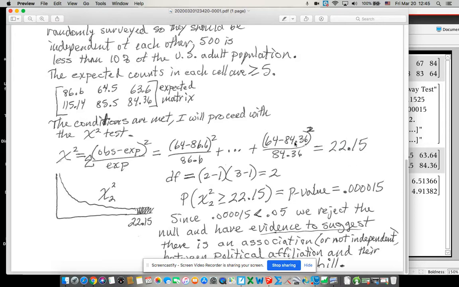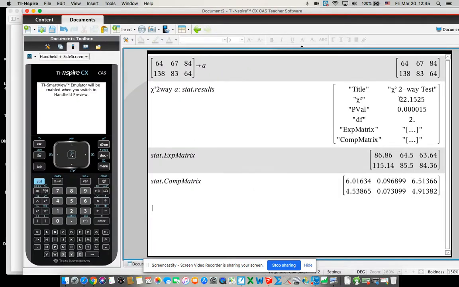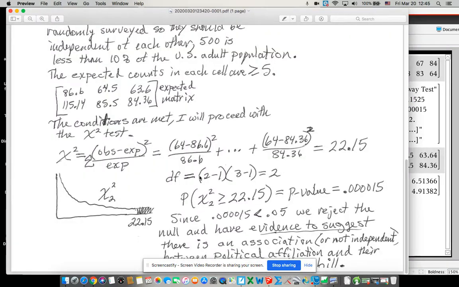I'm not going to actually do that and add it up. If you had a lot of extra time, though, and you really want to check your work, then maybe you could do it to be sure you did it right. But I'm just going to trust what the calculator said right here, and you should be fine if you're doing it right. Degrees of freedom.